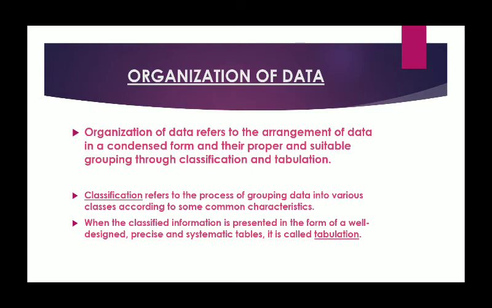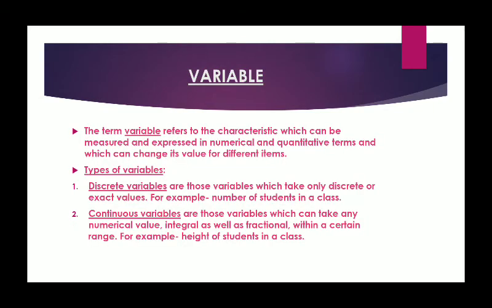As we have discussed raw data and ordered data, after collecting a raw data, we order the data, we arrange the data, and that is called organization of data. So moving to the next part, that is variable. Now the term variable will be very frequently used in statistics. So what does this variable mean? Variable means the characteristics which can be measured and expressed in terms of number or quantitative form, and which can change its value for different items.